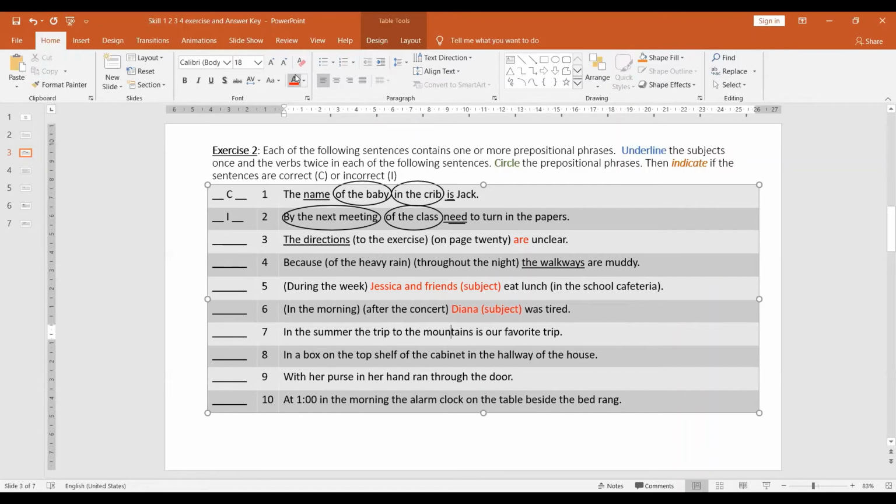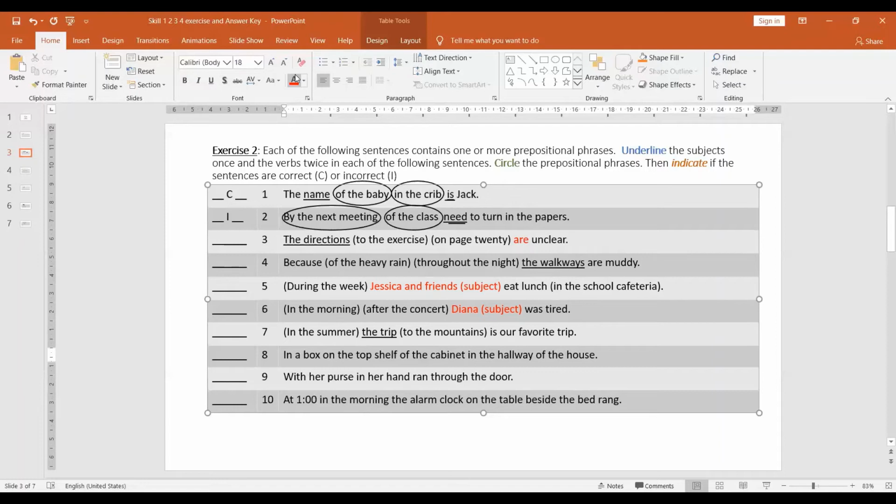Okay. Number 7, in the summer, the trip to the mountain is our favorite trip. The trip is the subject, is is the verb, so this one is correct actually. And to the mountain is the object of preposition, and in the summer. Okay, this one is correct.